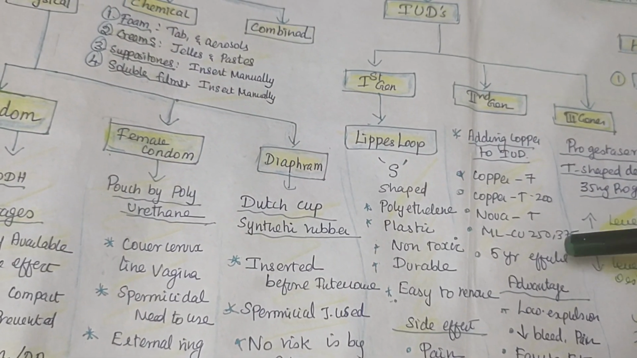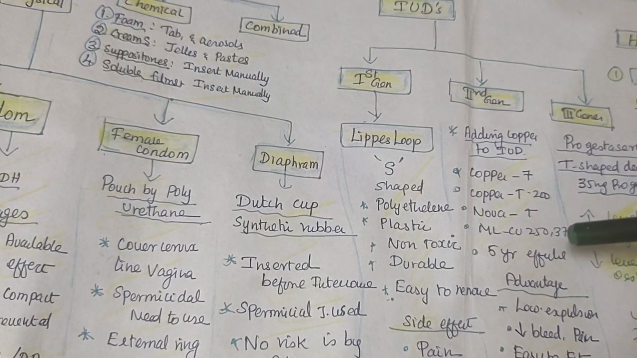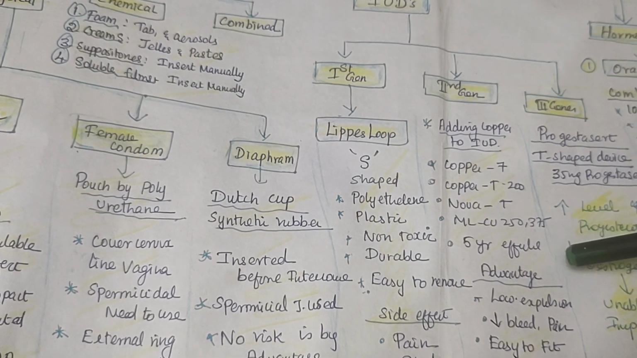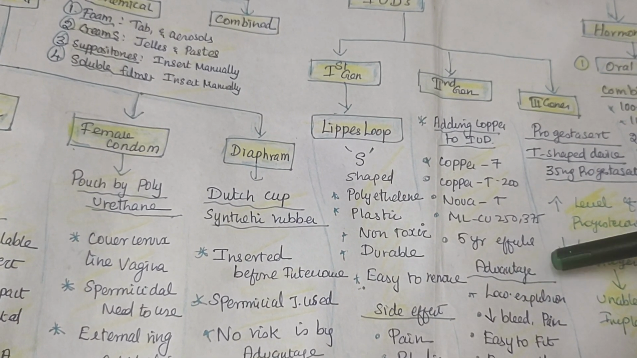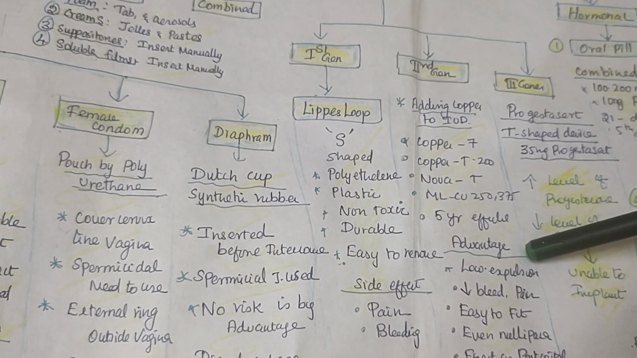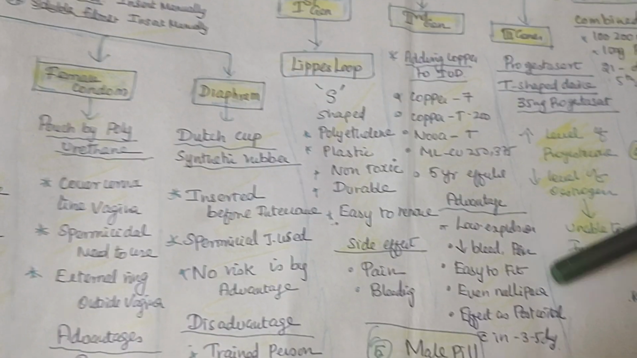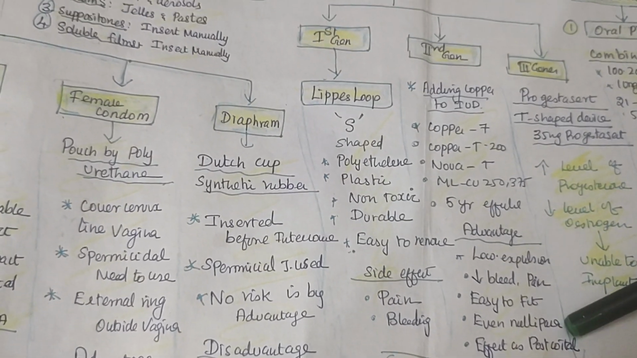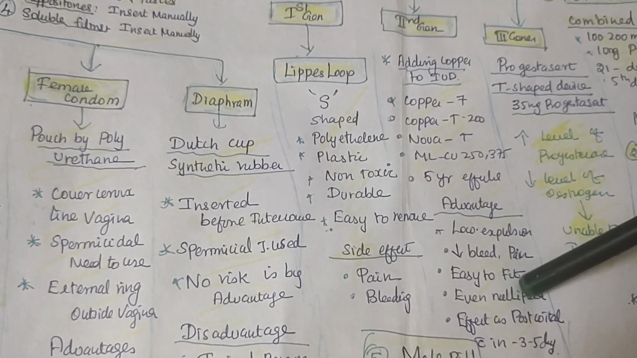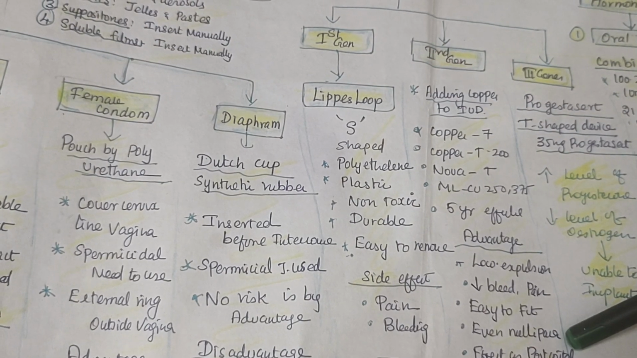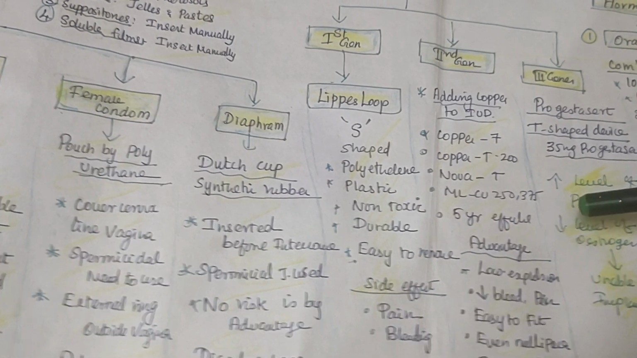This will be the copper T, then copper T 200, Nova T, and the CU 250 and 375. It has a 5-year effect. You can even use it for nulliparous women. The bleeding is comparatively much less, and it is easy to fit and easy to remove. It is also used for postcoital effect within 3 to 5 days, for unprotected sexual contact.